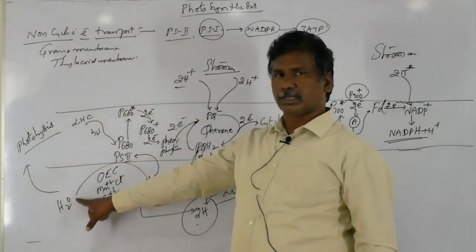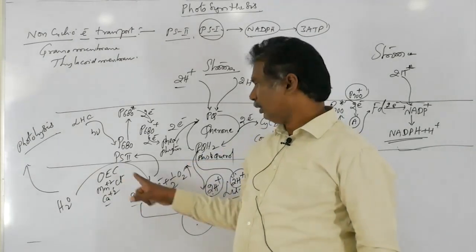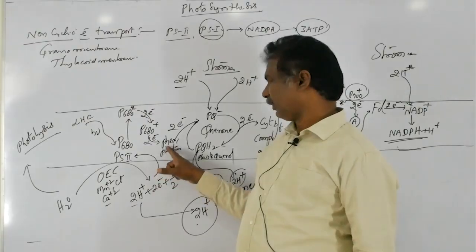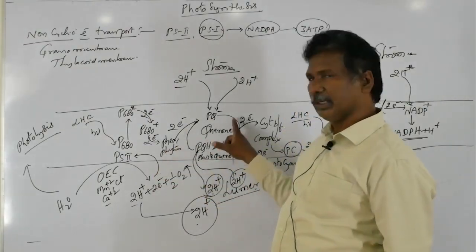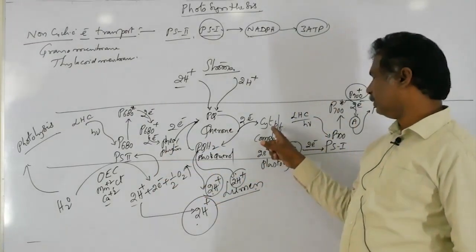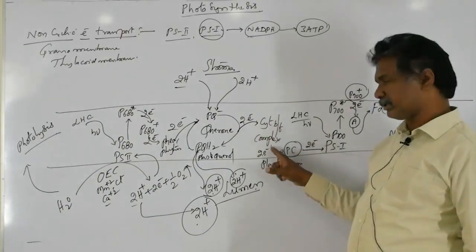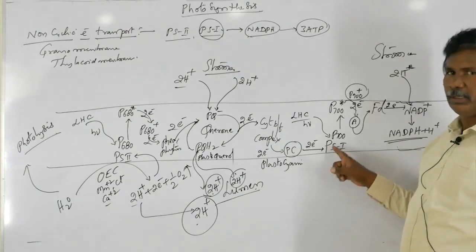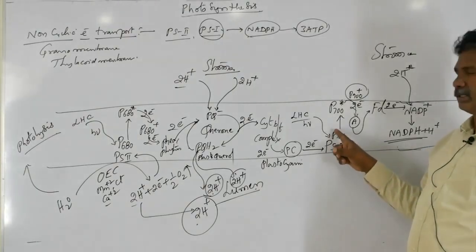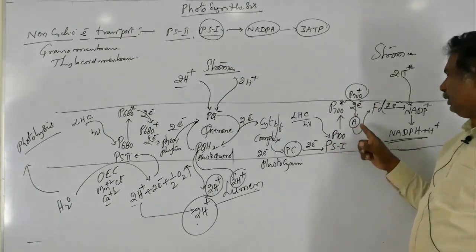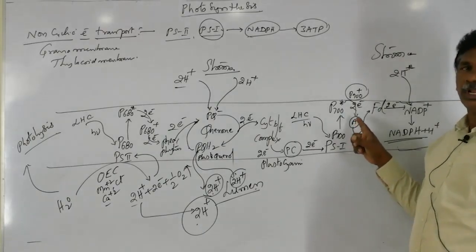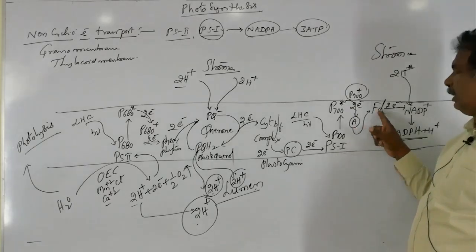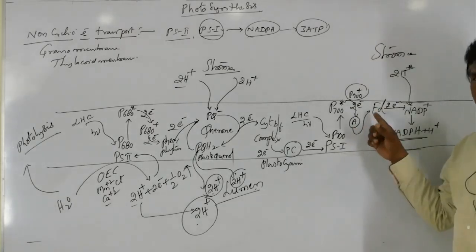Electrons start from water molecules to PS2 to pheophytin to the quinone cycle to the cytochrome b6f complex to plastocyanin to PS1 containing the P700 reaction center. From there, they enter the special unnamed compound, that is a special FeS protein, and finally reach the pyridoxine.